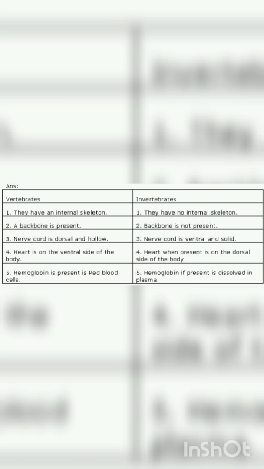So, these are the main differences between vertebrates and invertebrates. Vertebrates have an internal skeleton, invertebrates do not have an internal skeleton. Vertebrates have a backbone, invertebrates do not have a backbone. Heart is present on the ventral side of vertebrates. In invertebrates, heart may not be present, and if present, it is present on the dorsal side, that means on the lower side. Today we will be discussing some of the members of invertebrates.